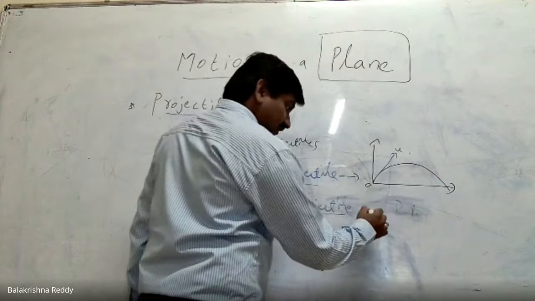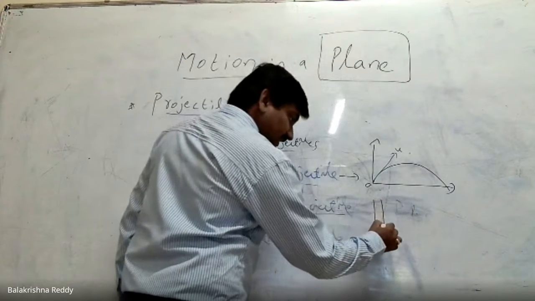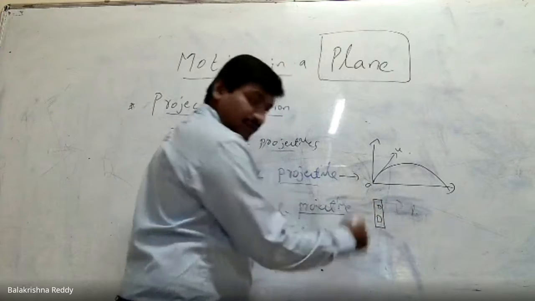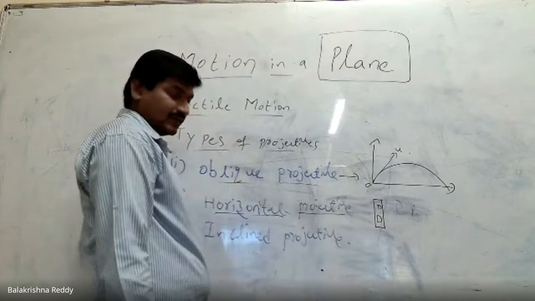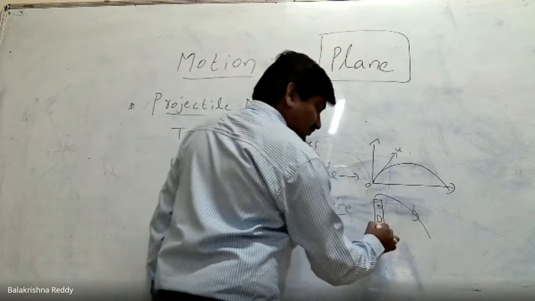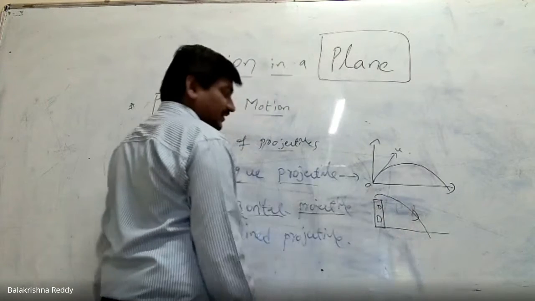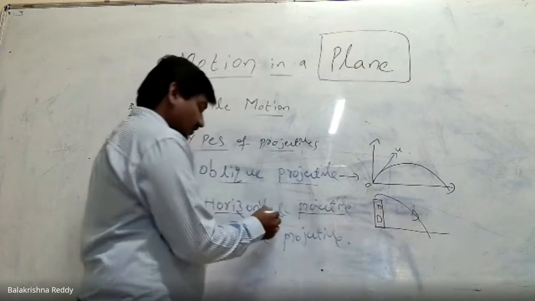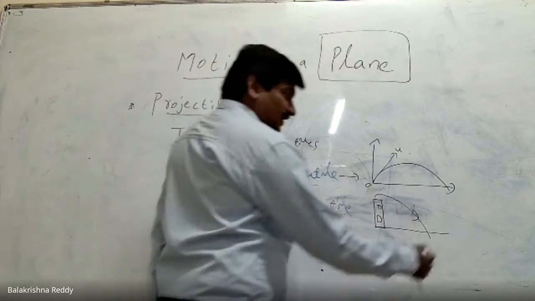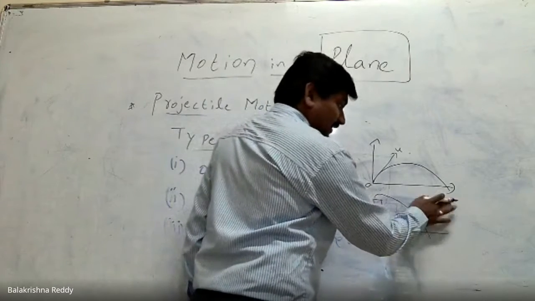A horizontal projectile means an object is thrown from a building or from a tower. Not only this, for example, an aeroplane is moving.